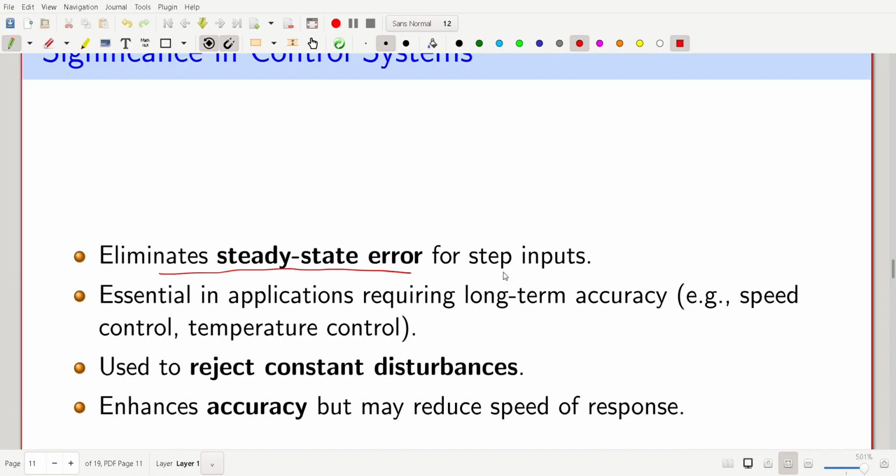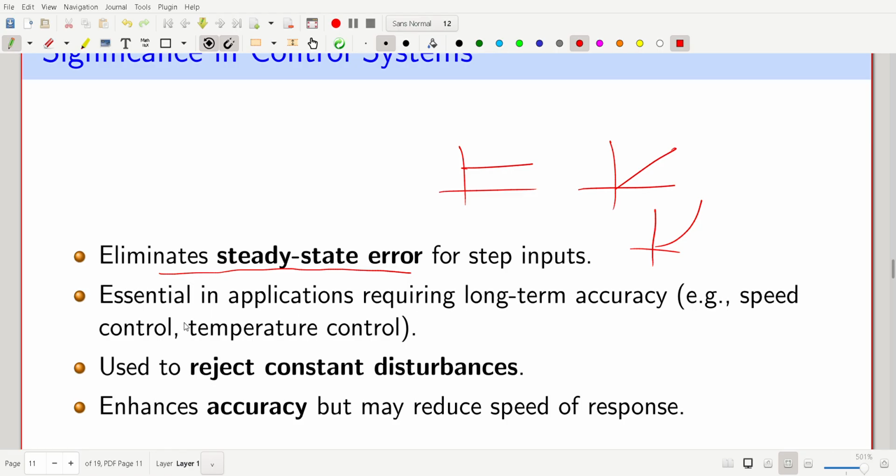Hope you know the test signals. We have to test for a given type of system and given type of input whether the error is finite or zero. Our intention is that the error should be zero or finite, not infinite.